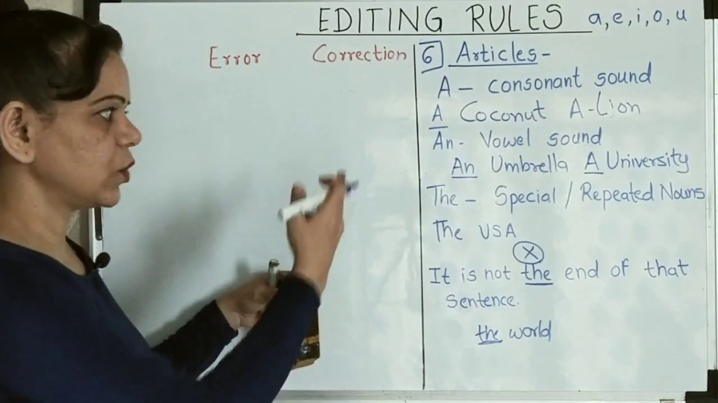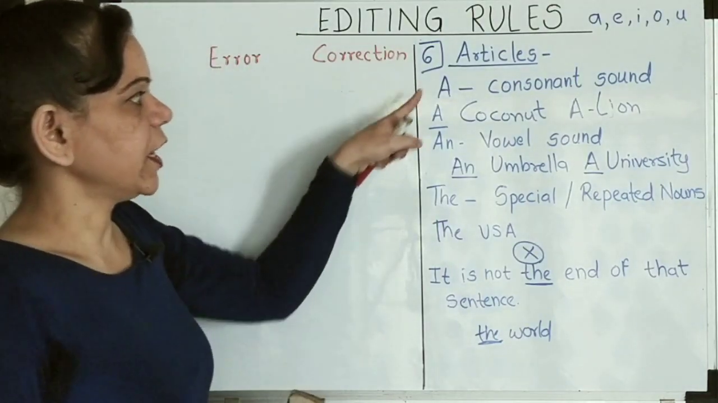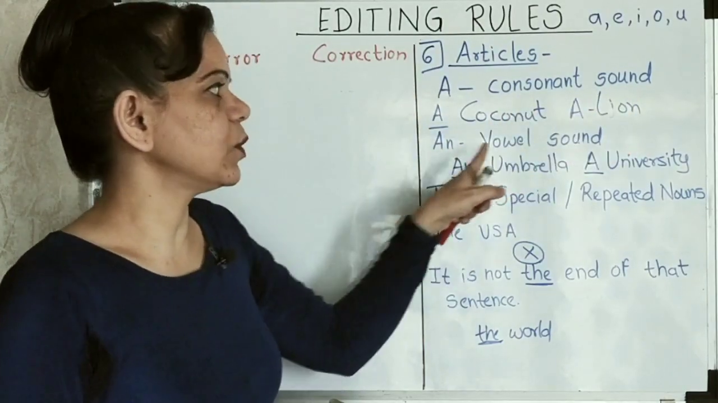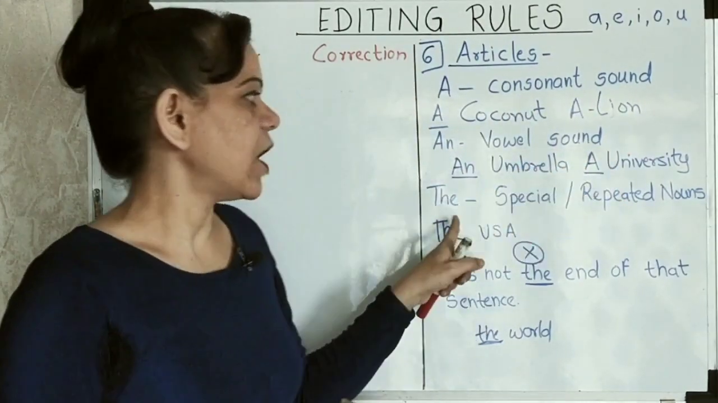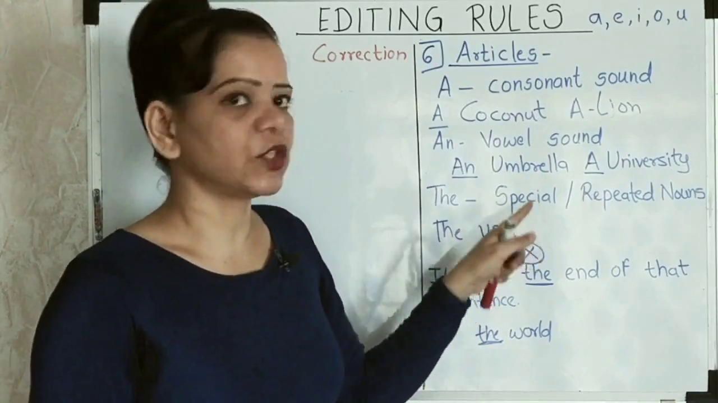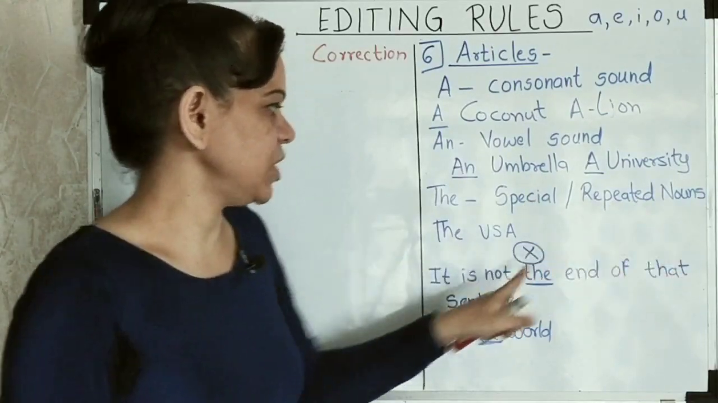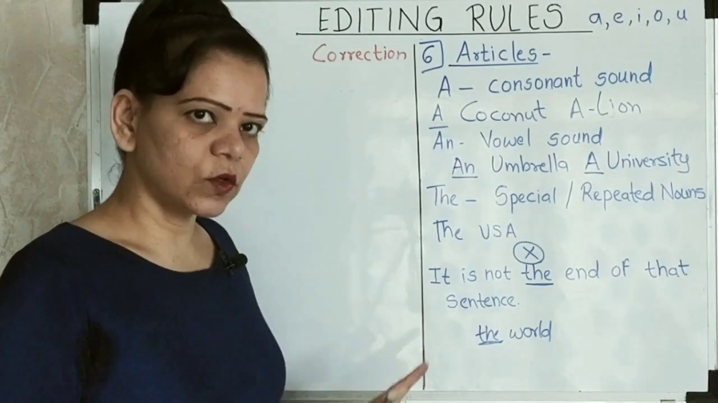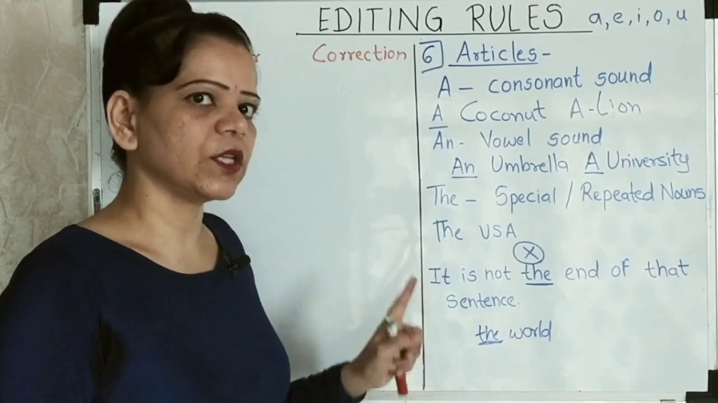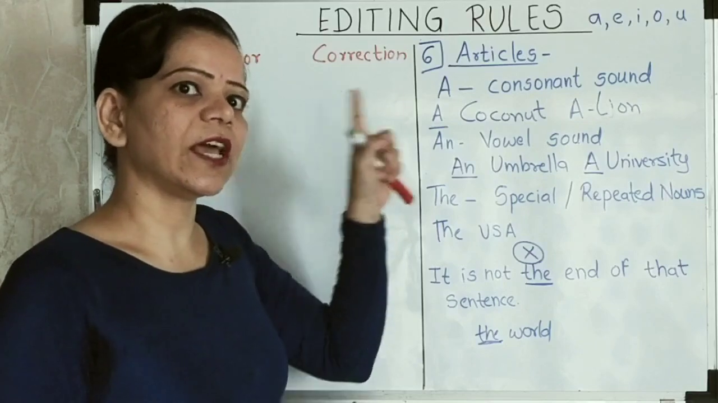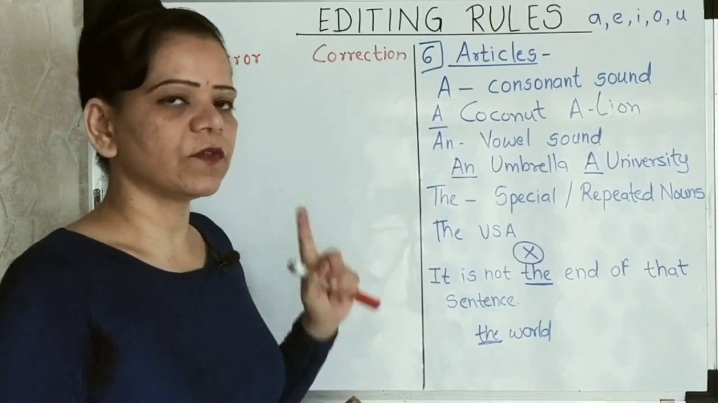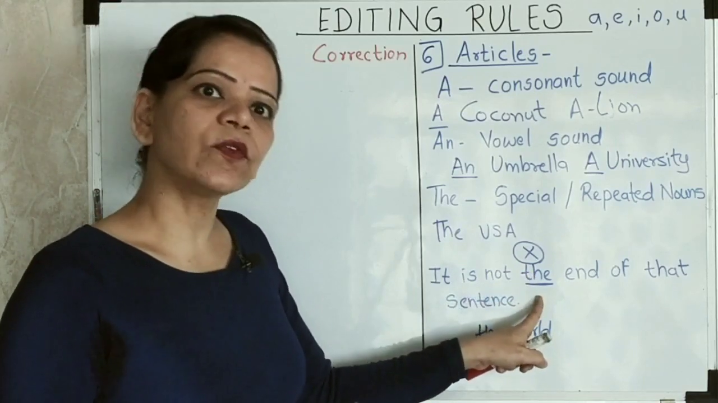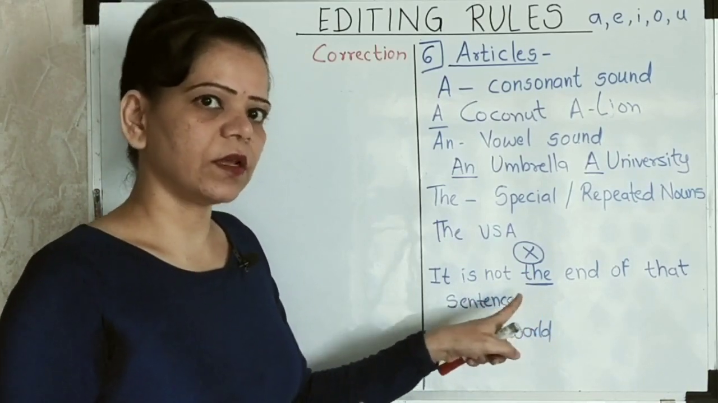So that's going to be the format for a, an and the. "A" you will use only for consonant sounds, and "an" you will use for vowel sounds, and "the" will be used only for special or repeated nouns. Means you have a passage to be corrected, edited in all those 4 lines. If that noun is already used in the lines before that, then if the noun is repeated, you can use "the", or you have to use "the" there. That can be the error over there.